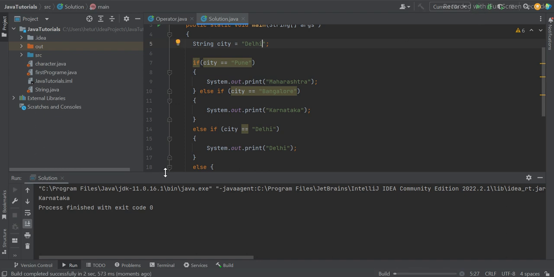Now the output should be Delhi. See, we are right. So we got Delhi here.